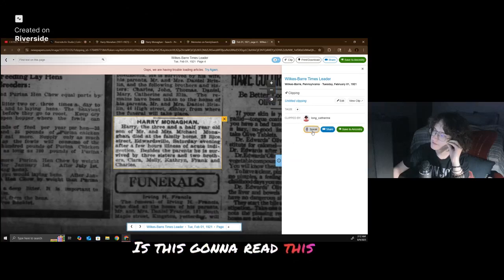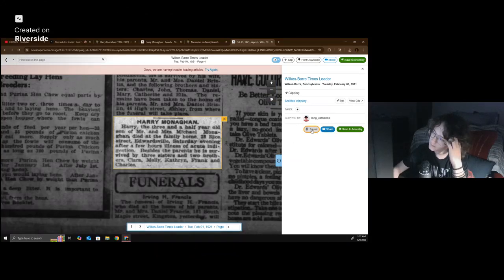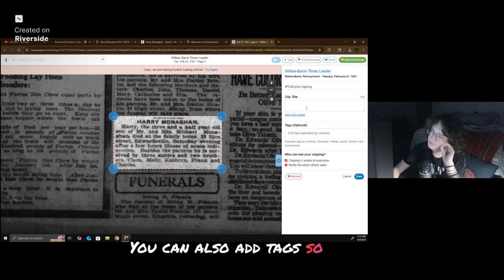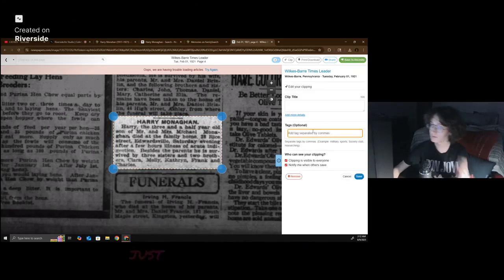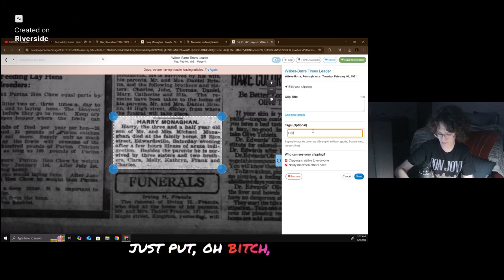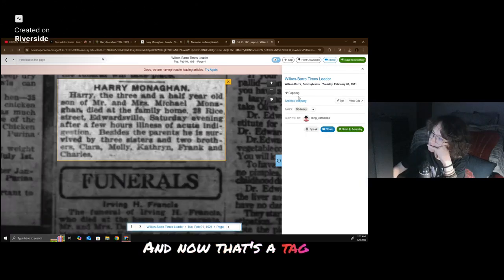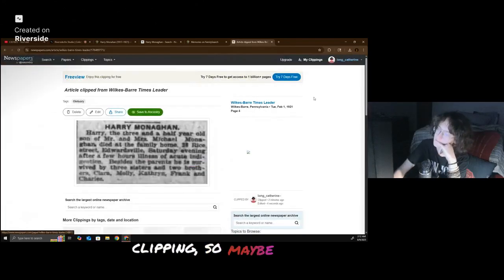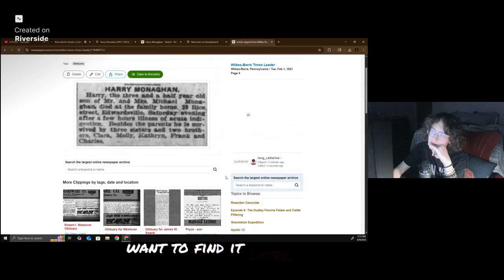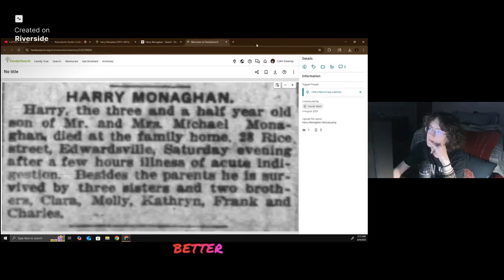Is this going to read this out to you? Let's speed clipping. Okay, pause. You can also add tags. So if you want to, I don't know, we can just put obituary. And now that's a tag on my clipping, so maybe people who want to find it later will be able to find it a whole lot better.